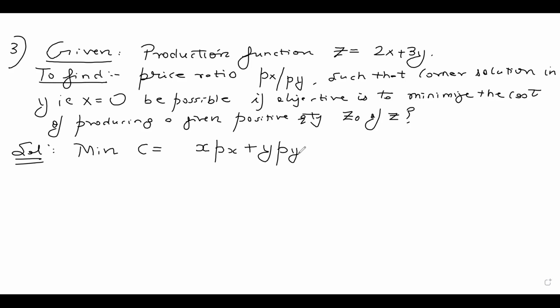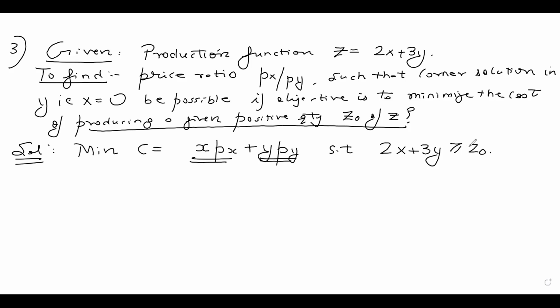Every unit of commodity X costs PX units. So total cost of buying X is X into PX. Every unit of commodity Y costs PY units. So total cost of buying commodity Y is YPY. So minimize C, which is XPX plus YPY, subject to producing a given positive quantity z naught of z. That means whatever we are producing, 2x plus 3y, should be greater than or equal to z naught.